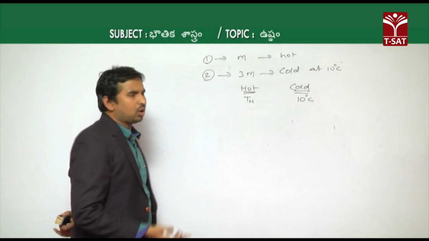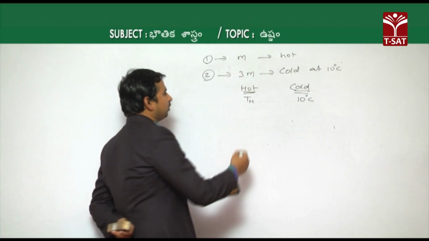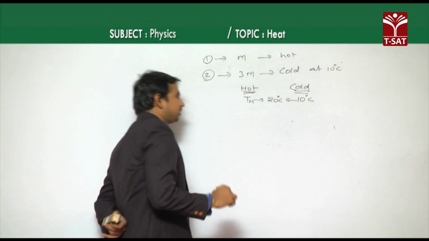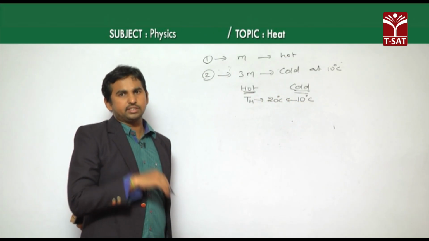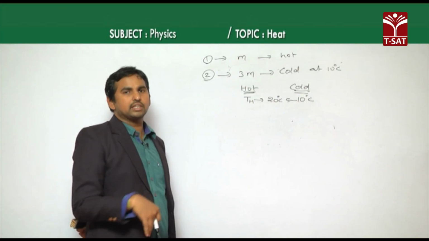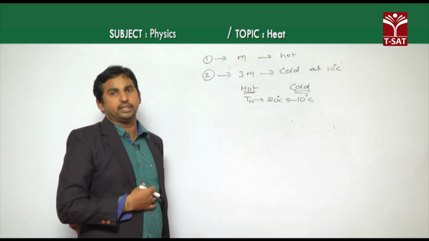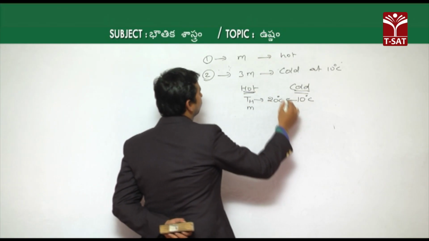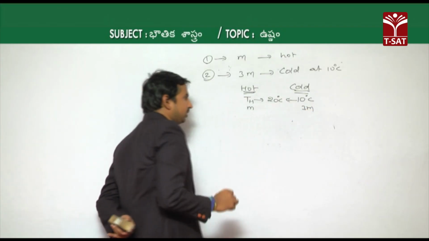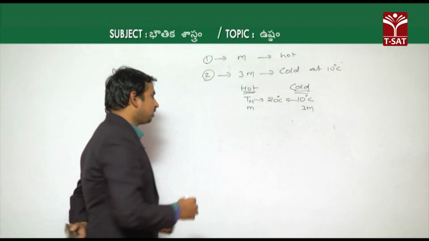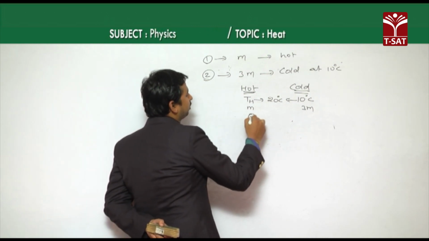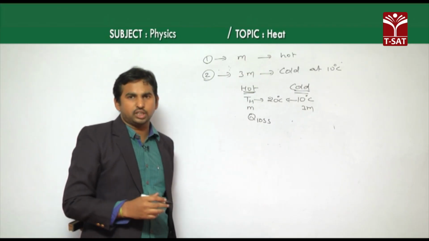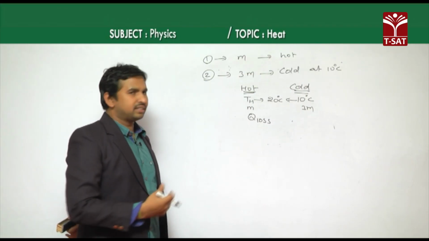After mixing the hot water and cold water, we get one final temperature of 20 degrees Celsius. So the cold body increases its temperature to 20 degrees Celsius, whereas the hot body decreases its temperature. The hot body has mass m and the cold body has mass 3m. According to the principle of calorimetry, whatever heat energy the hot body loses during mixing is gained by the cold body.